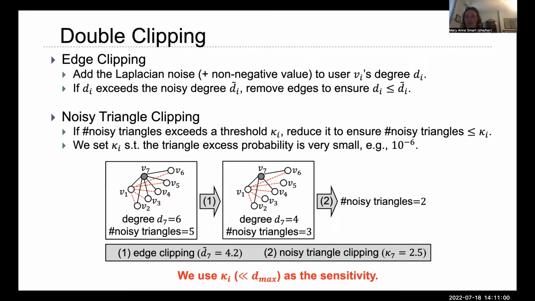For noisy triangle clipping, if the number of noisy triangles of a user exceeds some constant kappa I, then we reduce the number of noisy triangles by clipping, so he will only send a maximum value of kappa I. We set kappa I so that the probability of actually clipping is very small. In the example, the user has clipped 2 of his edges and capped the number of noisy triangles to 3 and has also capped his degree to be 4. These clipping techniques add bias to our algorithm, but we set them so that the clipping rarely occurs and it still allows for less sensitivity.